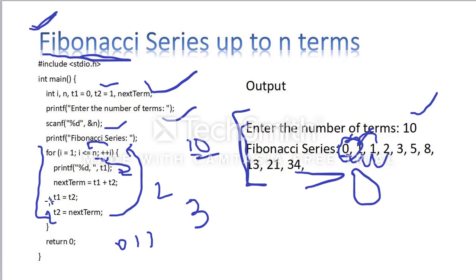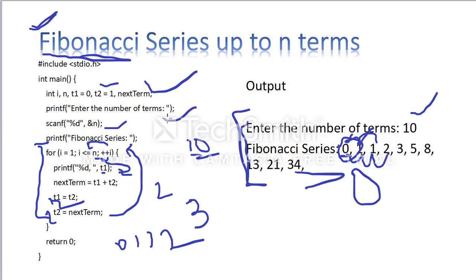Next, again I am interchanging these values. Again I am repeating, i plus plus, that is equal to 4. 4 is less than or equal to 10, correct? Next I am printing t1. What is the t1 value here? 2, because here I interchanged. So 2 is produced. Like that, you keep producing values up to as many numbers as you want. So this is the logic, guys. Don't forget it. Are you clear about this logic? You can also try other numbers, with t1 and t2 set to some other values. These are the examples, don't forget these things.